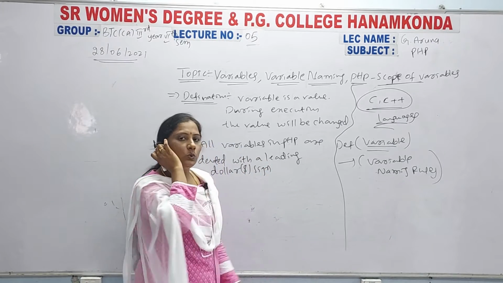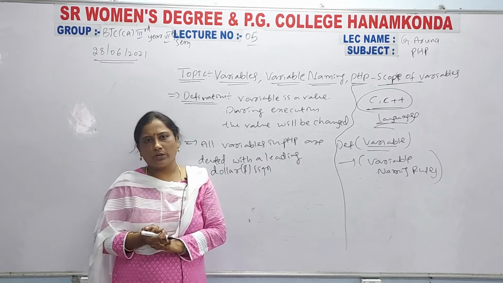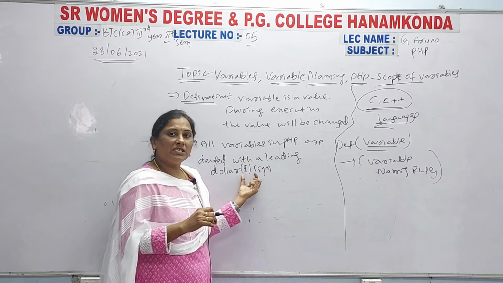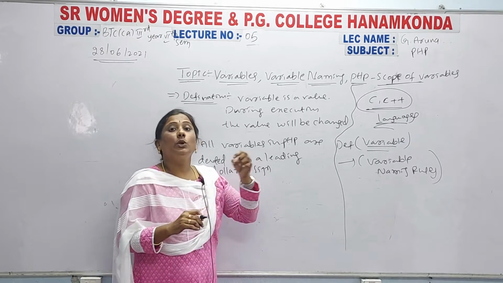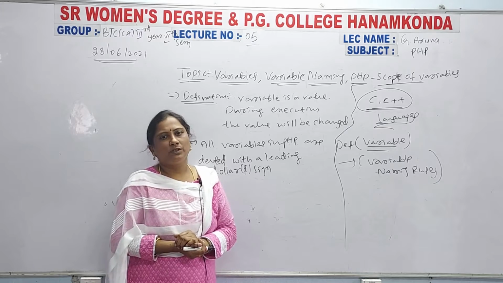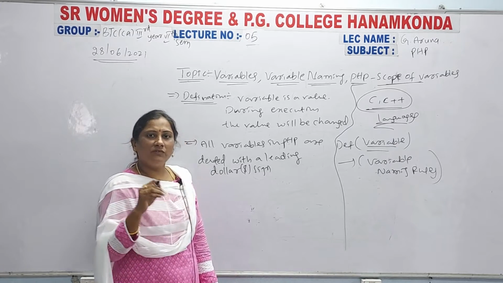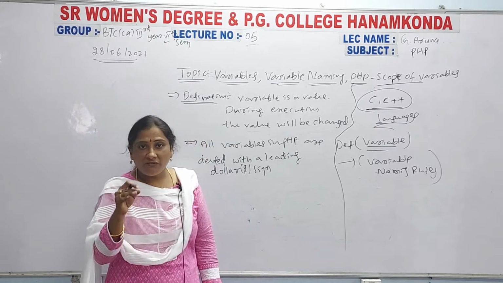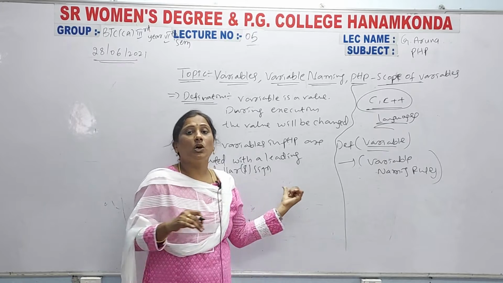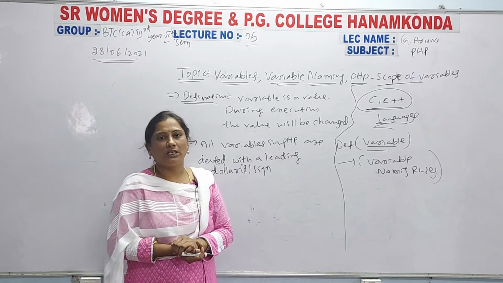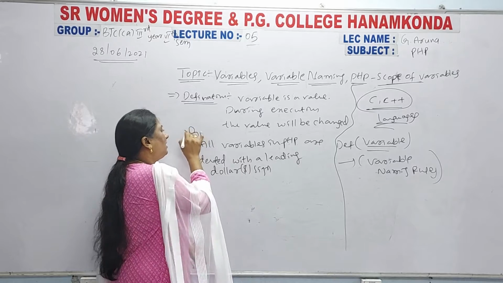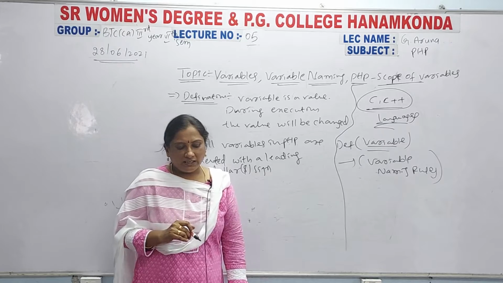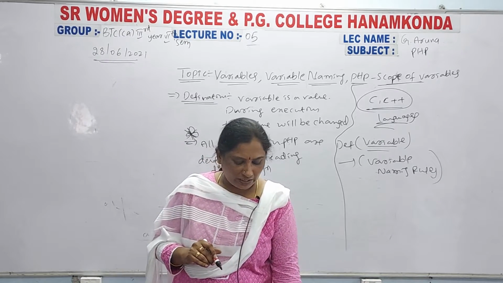That means when you declare a variable in a PHP program, you compulsorily have to use the dollar symbol. So how do you recognize a variable in PHP? How do you identify a variable in PHP? For every variable, you compulsorily have to take the dollar sign. Remember this point. This is a very, very important point.